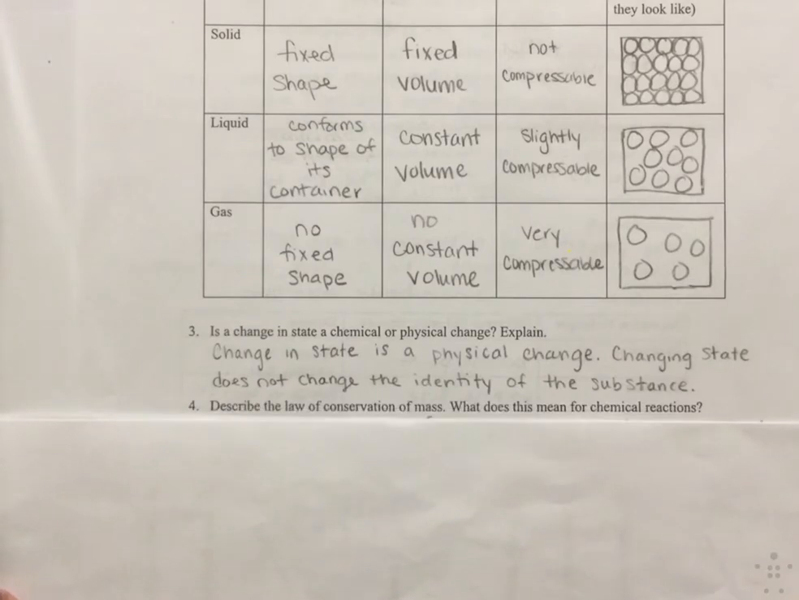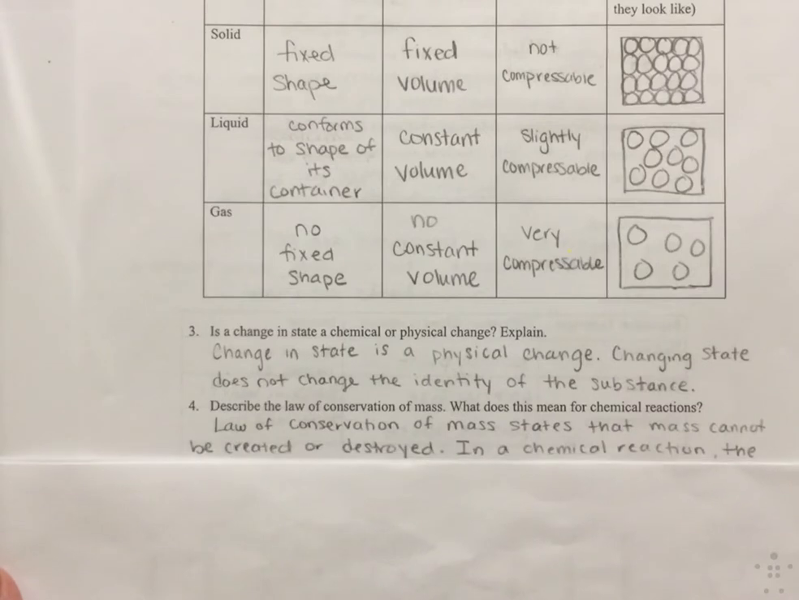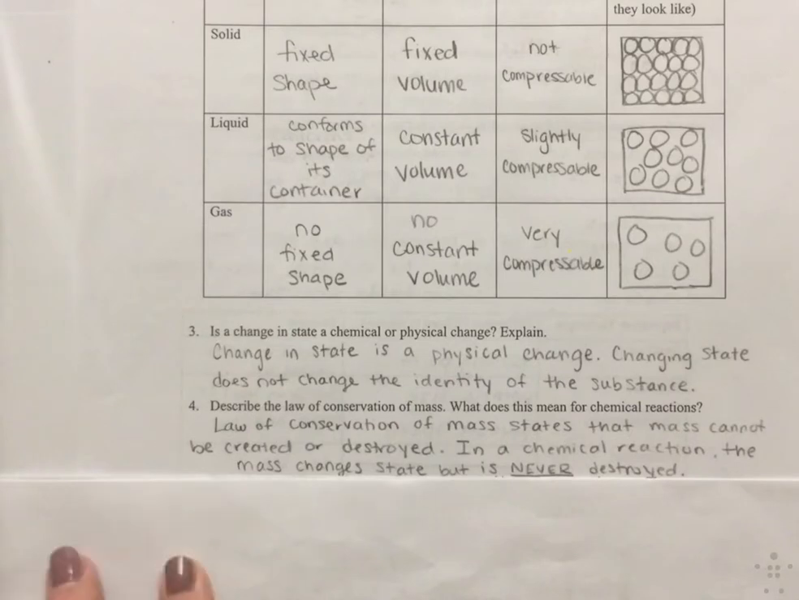The next question is question number 4, which says, describe the law of conservation of mass, and what does this mean for chemical reactions? The law of conservation of mass states that mass cannot be created or destroyed. Point blank, mass is never created or destroyed. It just doesn't disappear. So in a chemical reaction, the mass changes state but is never destroyed.